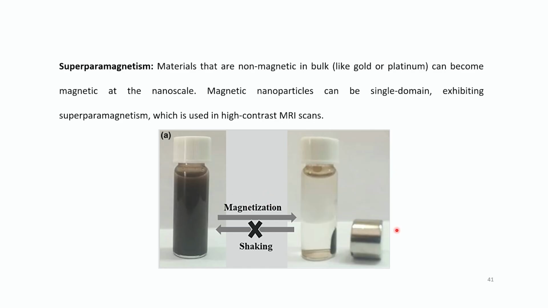So that is magnetization. Here's a magnet. There are magnetic nanoparticles in this. You put a magnet and this actually happens. That's an experimental image. All the nanoparticles come over here because of the magnet. You remove the magnet and shake it, and it goes back to this. So that is the magnetic property.